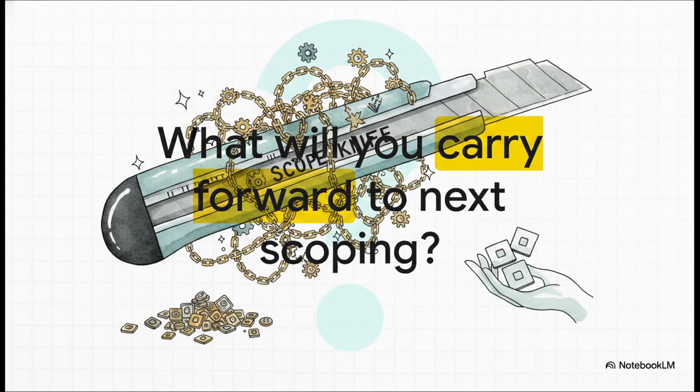As we wrap up this explainer, I'm going to leave you with a bit of a challenge. Look closely at the project you are working on today. Which feature in your current backlog is actually just gold plating in disguise? And more importantly, are you brave enough to take this scope knife to it?